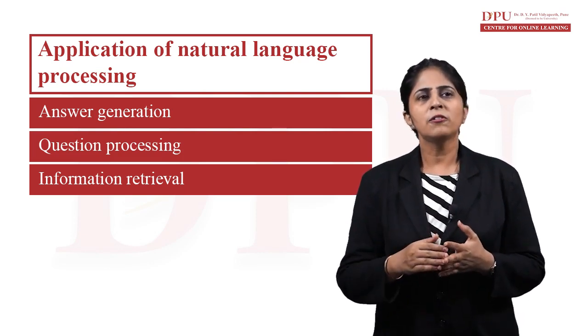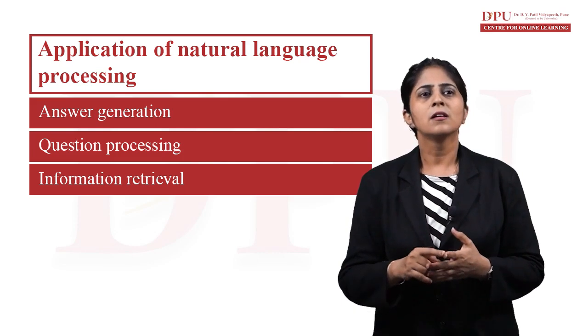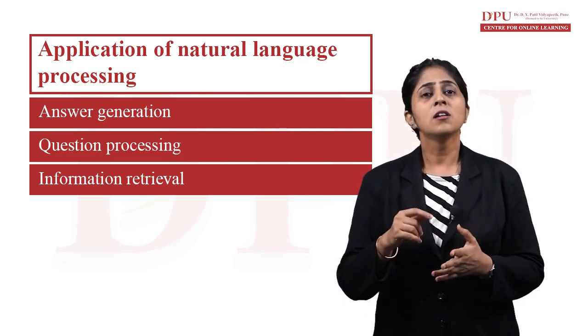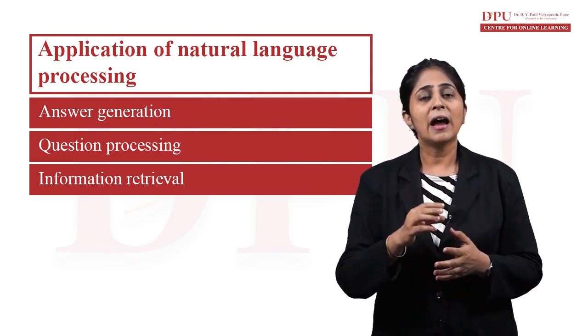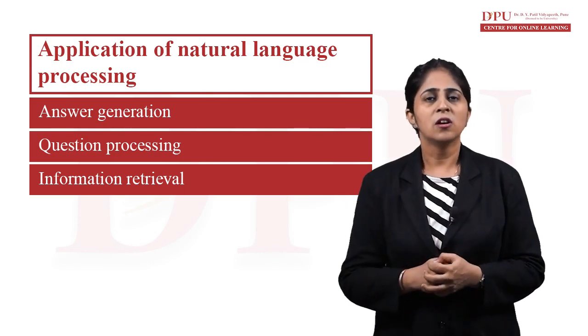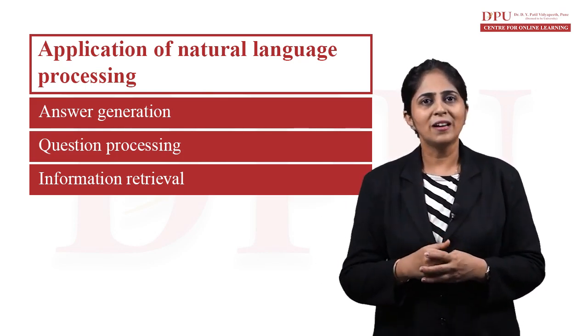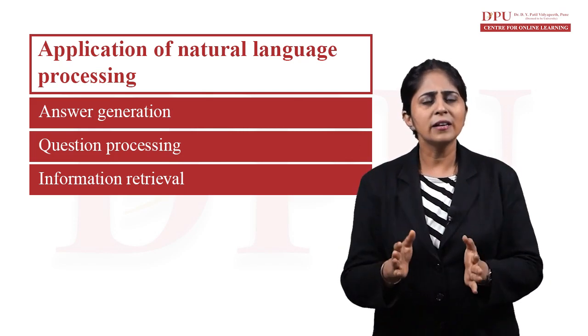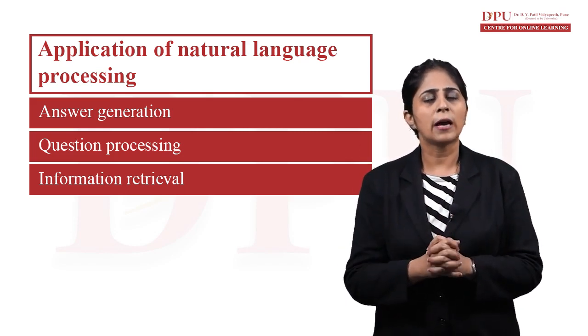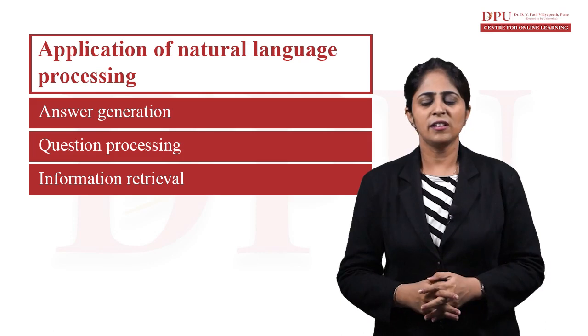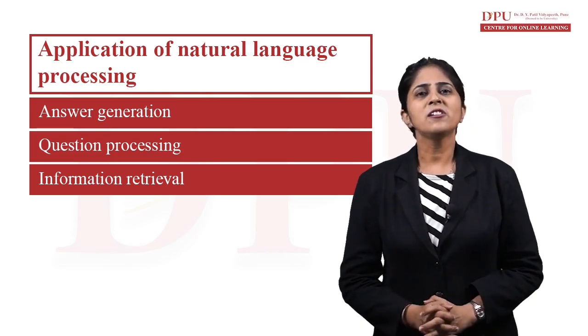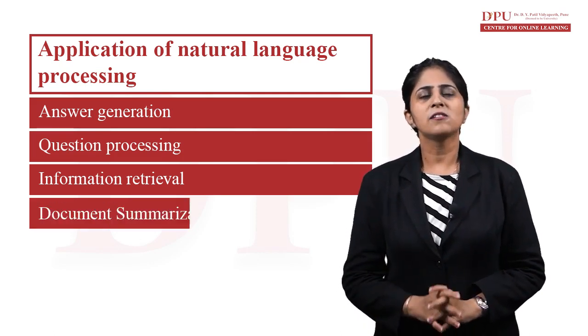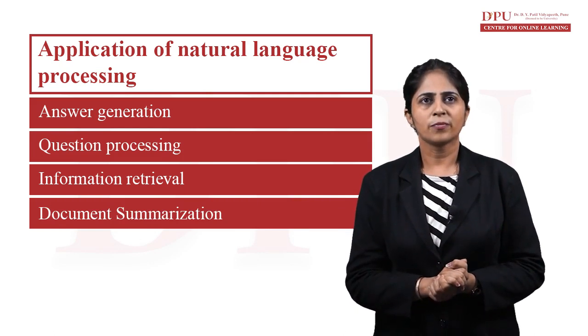What all do we need for it? We need a knowledge base, answer generation, question processing, and retrieving of information. So all these things have to be done when we are understanding the application of natural language processing, that is question and answering. Next application of natural language processing is document summarization.